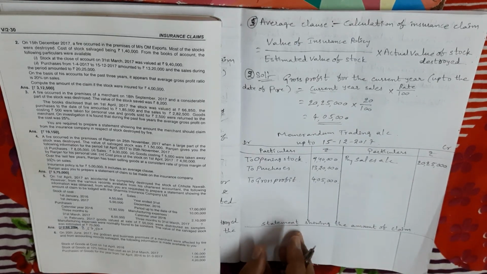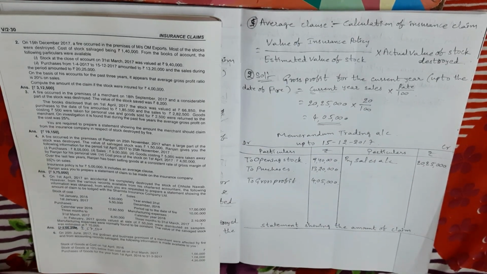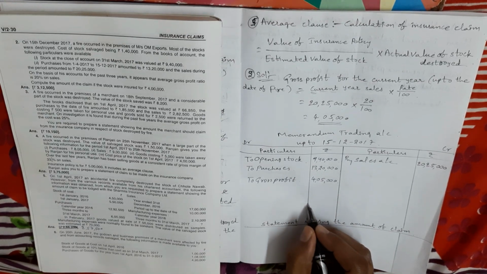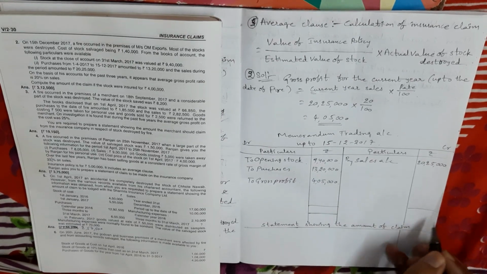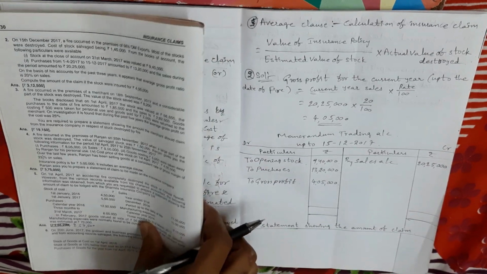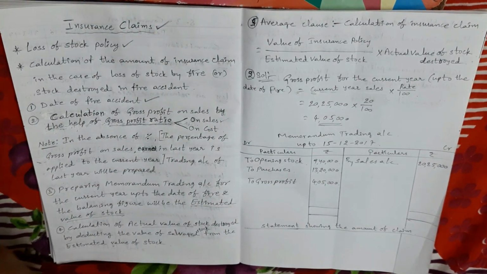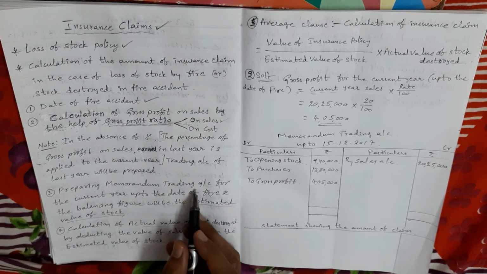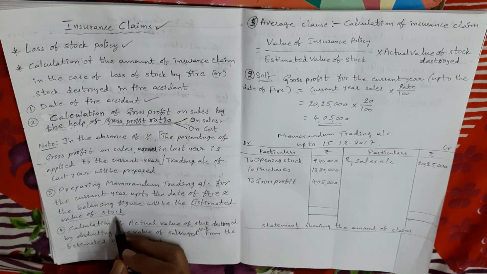Okay. So these are the items which we take in the memorandum trading account generally. Now we close this account. By closing this account, what we get? We get the estimated value of stock. Third step. By preparing the memorandum trading account, we get the estimated value of stock.